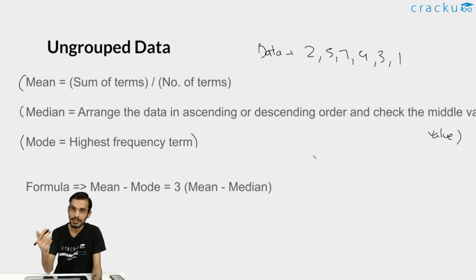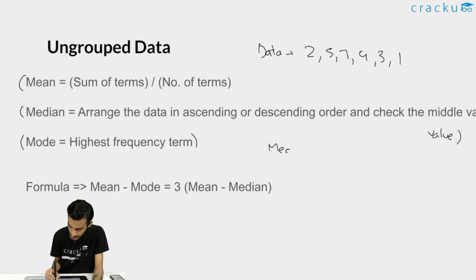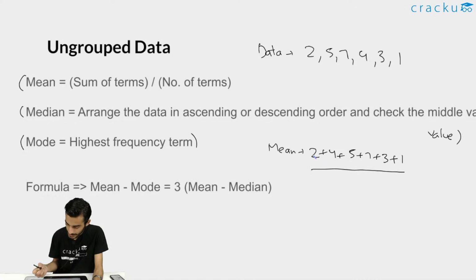So mean is basically the average. I hope you understand the meaning of the word average. So what do we do for average? We just calculate the sum of the data that is given to us and we divide it by the total number of terms, right? So to calculate mean, we can just add all the data that is given, that is 2 plus 5 plus 7 plus 4 plus 3 plus 1, right? So 2 plus 4 plus 5 plus 7 plus 3 plus 1 divided by number of terms. So here we have 1, 2, 3, 4, 5, 6. So we can just divide it by 6.